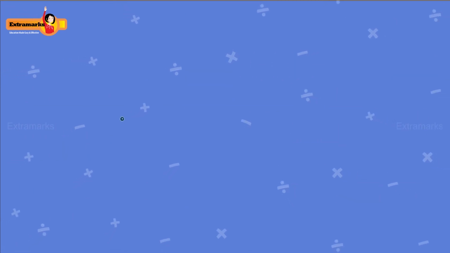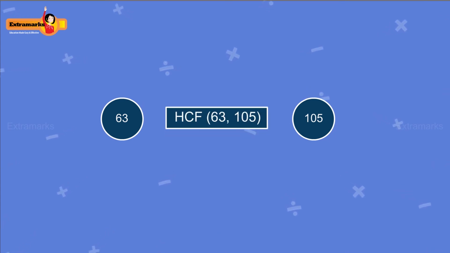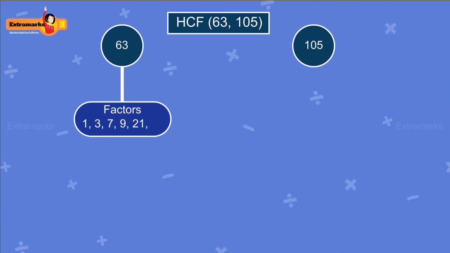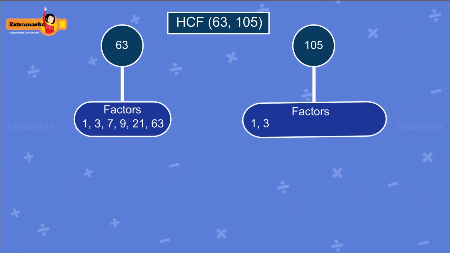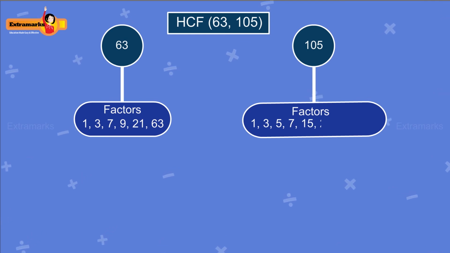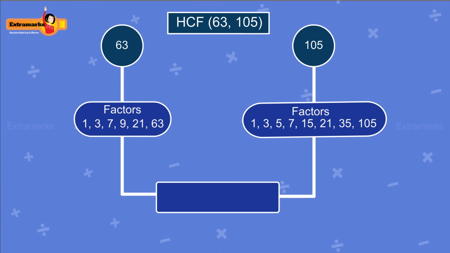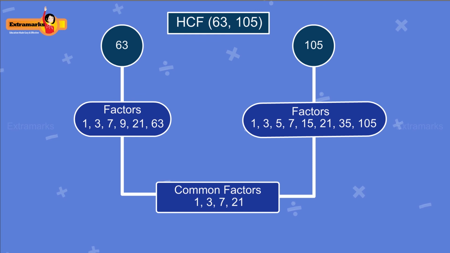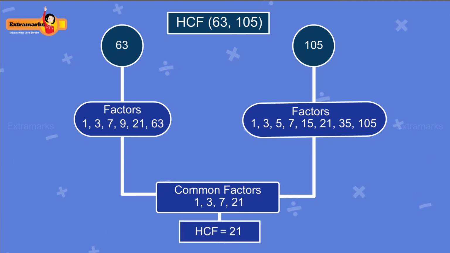Now, consider the numbers 63 and 105. You can now easily find their HCF. Factors of 63 are 1, 3, 7, 9, 21 and 63. Factors of 105 are 1, 3, 5, 7, 15, 21, 35 and 105. Out of all the factors, 1, 3, 7 and 21 are the common factors. And the highest factor among the common factors is 21. Thus, the HCF of 63 and 105 is 21.